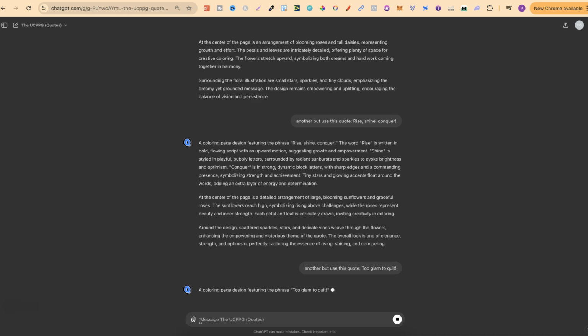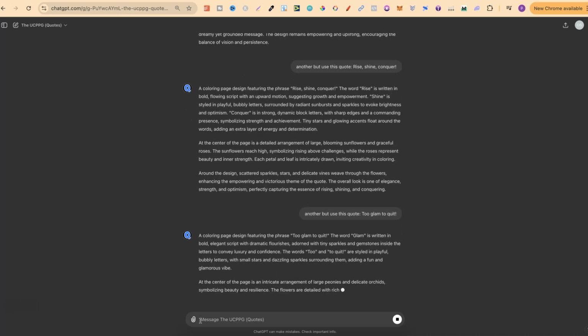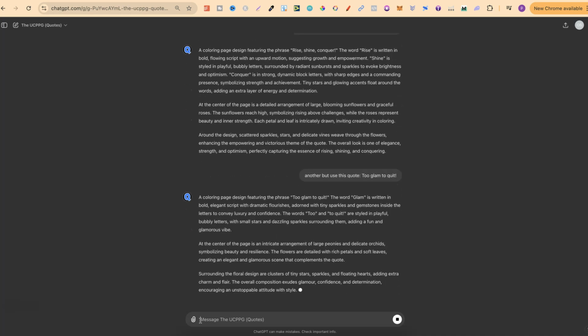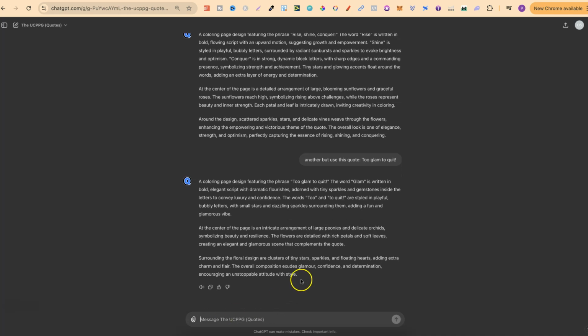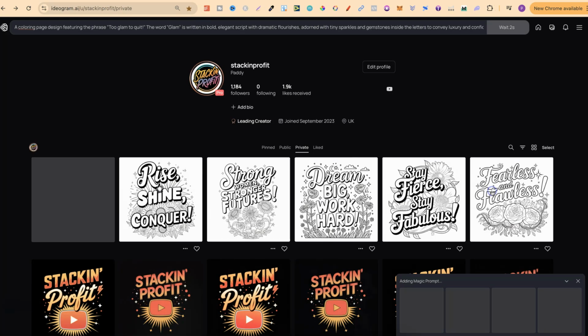Yes, because of this GPT, this prompt generator, we can create them really, really quick, but you still want that quality control. And again, you want all of your pages to be congruent. Now, congruent just meaning following the same style, because you don't want to have a style like this, and then one of the colouring pages in the book looks out of place, because it just doesn't look right. So again, quality control, and make sure that all of your pages are congruent.